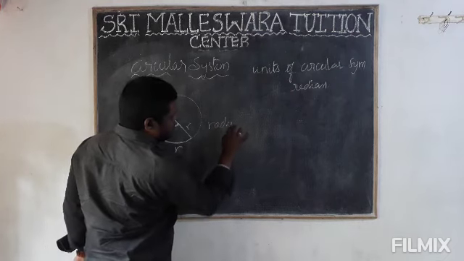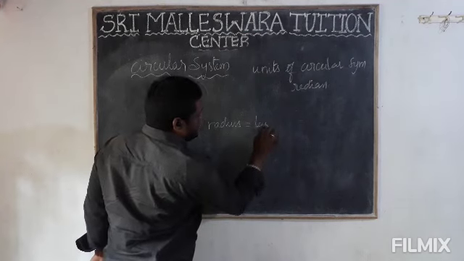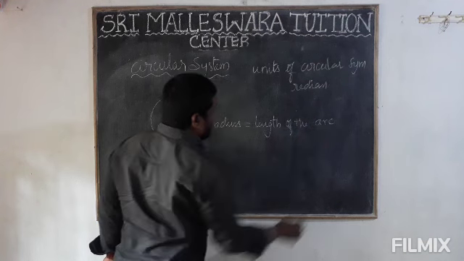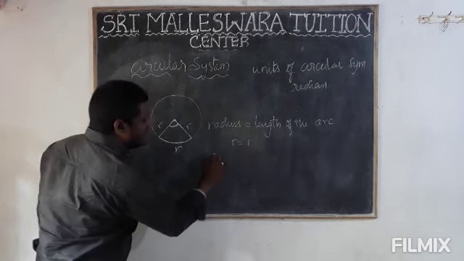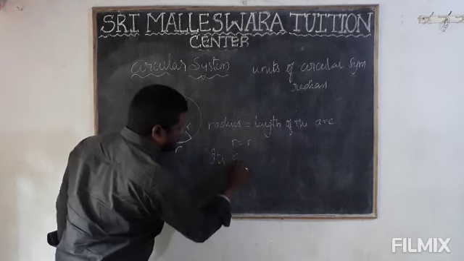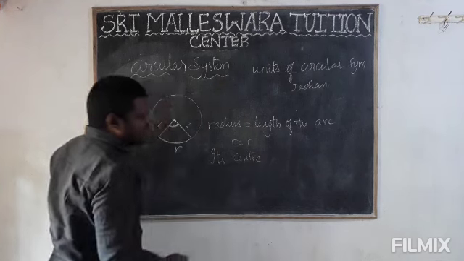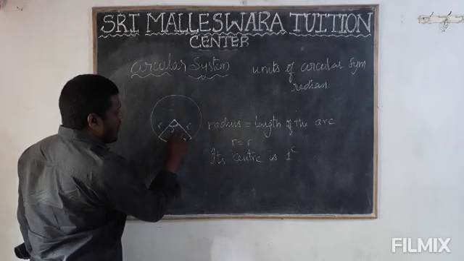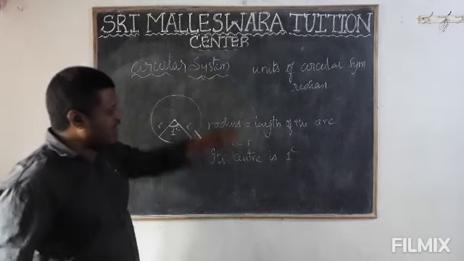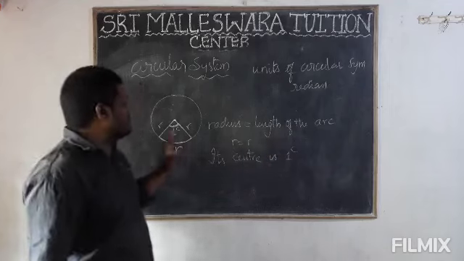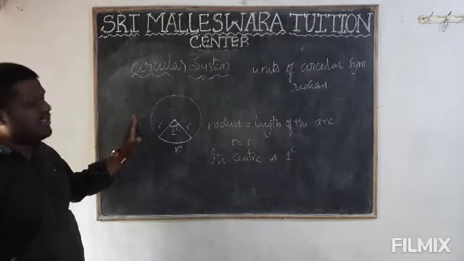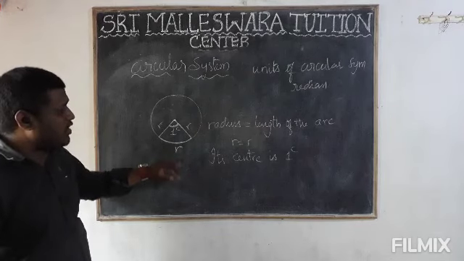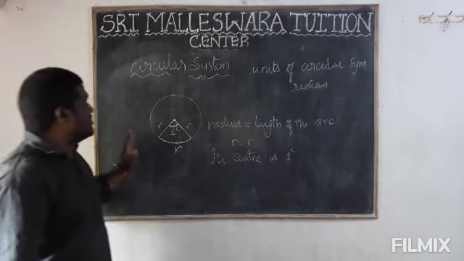Radius is equal to the length of the arc. So both are equal. That means R equals R. Now its center angle is 1 radian. So this is radian, right? That's why the angle at the center is 1 radian. So this is the circular system. Again I will explain: the angle subtended by the arc whose length is equal to the radius of the circle is denoted with 1 radian. Got it? So this is the circular system.